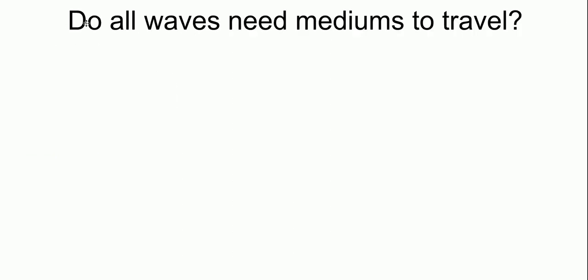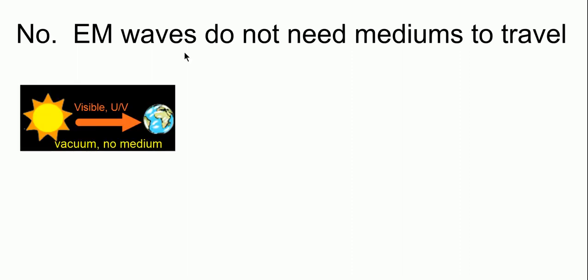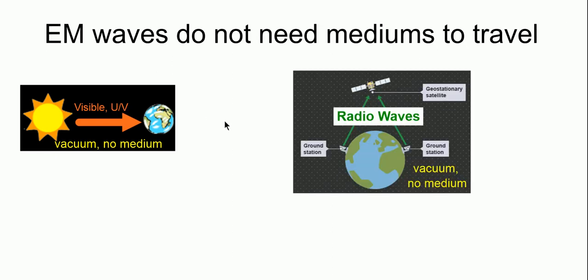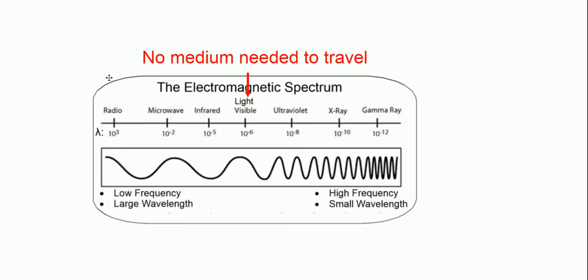The question was, you remember, do all waves need mediums to travel? The answer is no. EM waves, electromagnetic waves, do not need mediums to travel. Here's an example, visible light and UV. How about another example? Here we have two ground stations on the Earth communicating with this satellite with radio waves. And again, there's a vacuum in outer space, isn't there? So we see radio waves, again, more examples of electromagnetic waves. They can travel through the vacuum of space with no medium. So the answer is electromagnetic waves do not need mediums to travel.